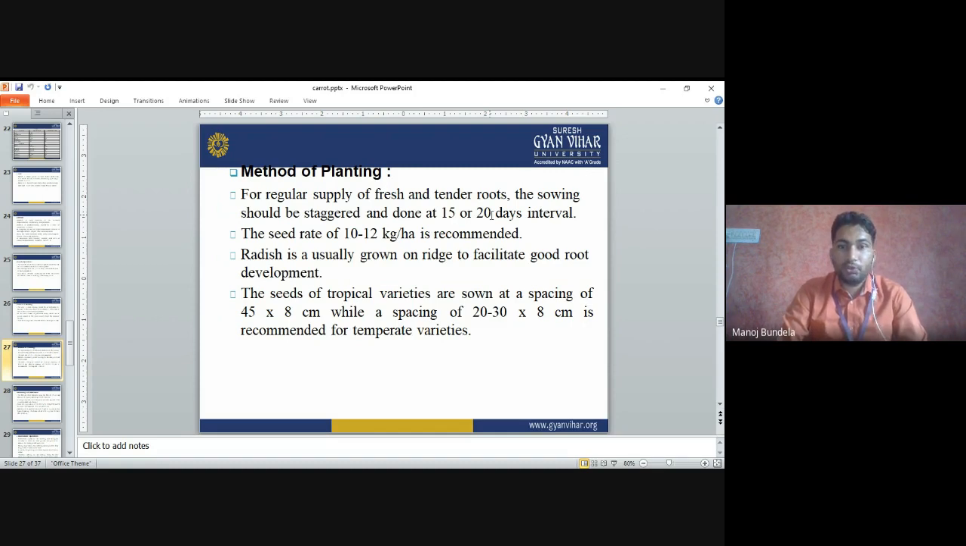Radish is usually grown on ridges to facilitate good root development. The seeds of the tropical varieties are sown at a spacing of 45 x 8 cm, while a spacing of 20 to 30 x 8 cm is recommended for the temperate varieties. So for temperate and tropical varieties, the spacing is different: for tropical, 45 x 8, and for temperate, 20 to 30 x 8 cm.